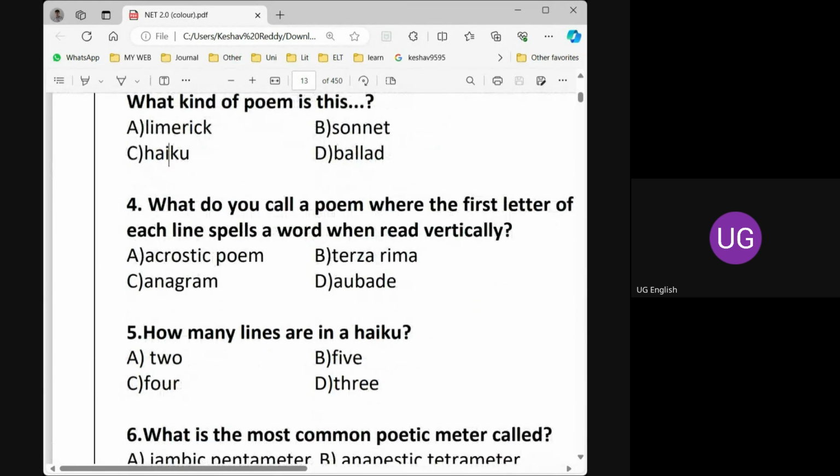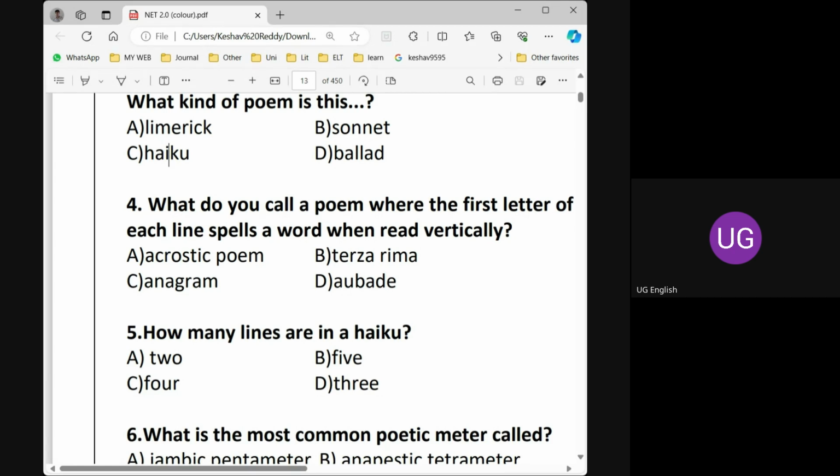So what do you call a poem when the first letter of each line spells a word? Yeah, acrostic poem.